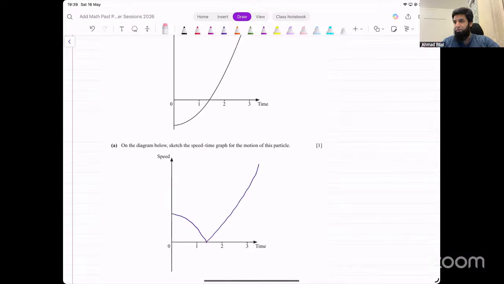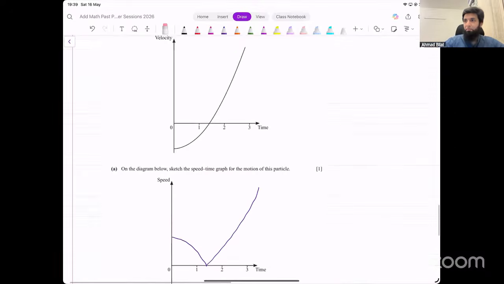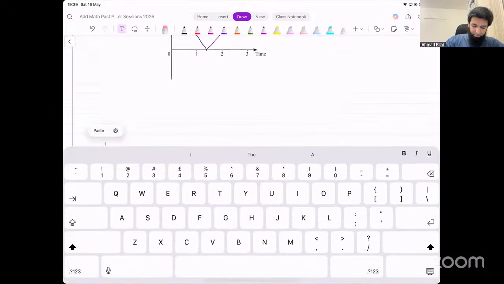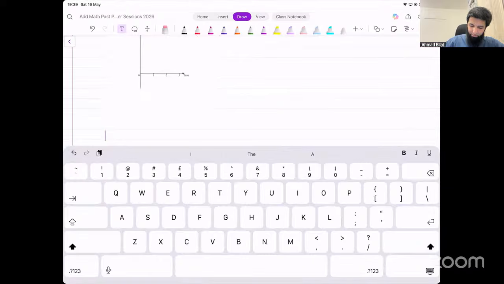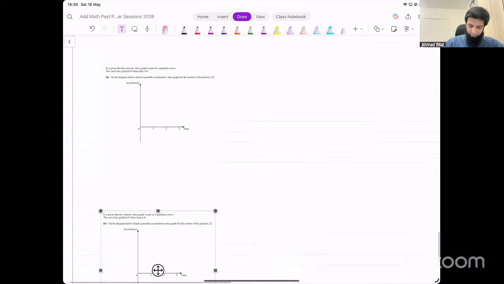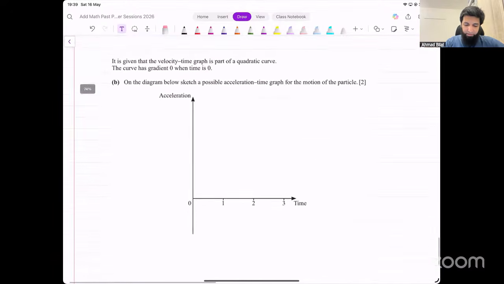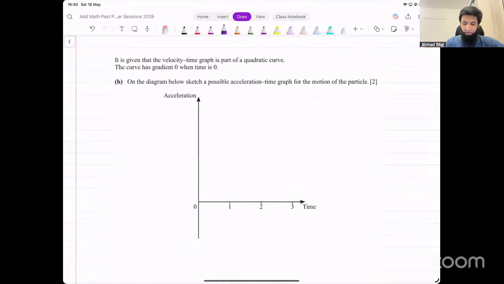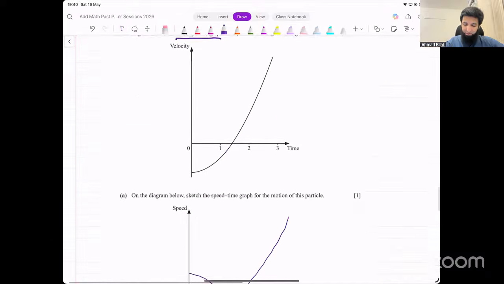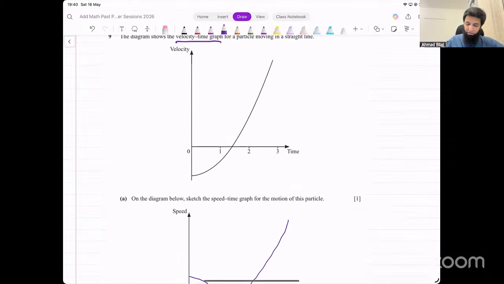So that was part A. Let me copy the other part here as well. Okay, now this is the second part. Now they're saying it is given that the velocity time graph is part of a quadratic curve. So this curve that you have is part of a quadratic function. So it's a U-shaped graph, right? It'll look like this on the left side.